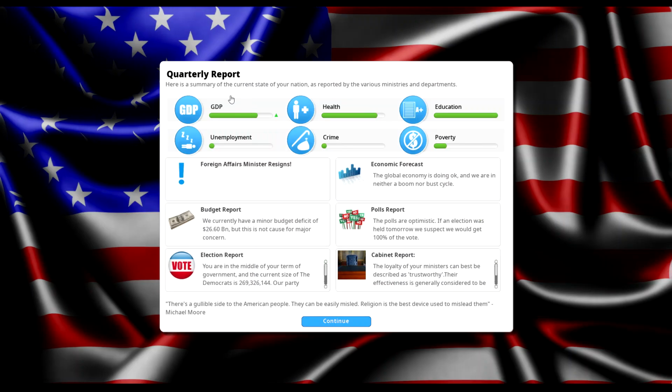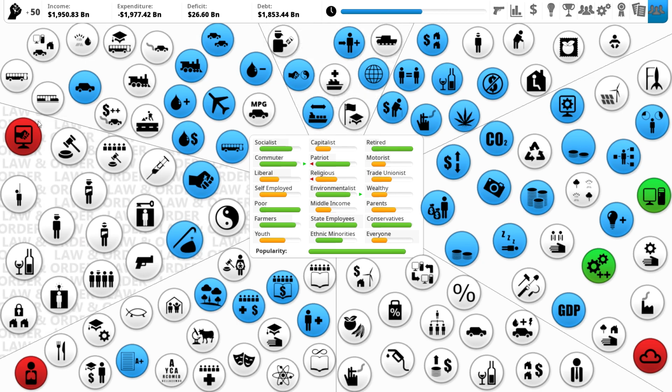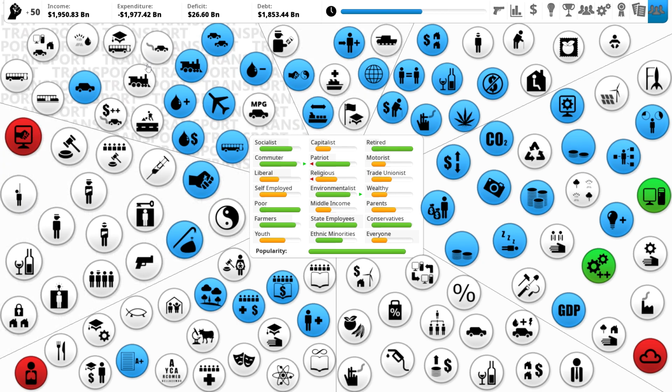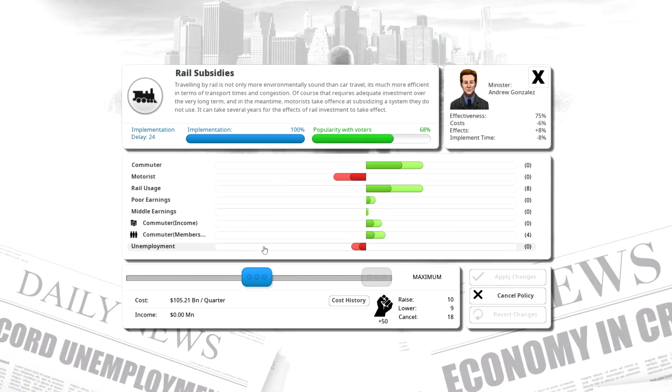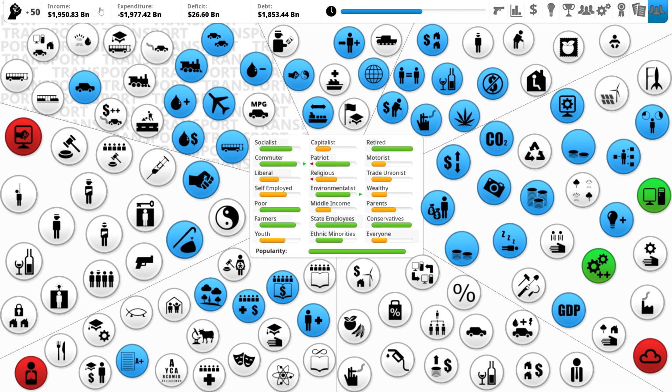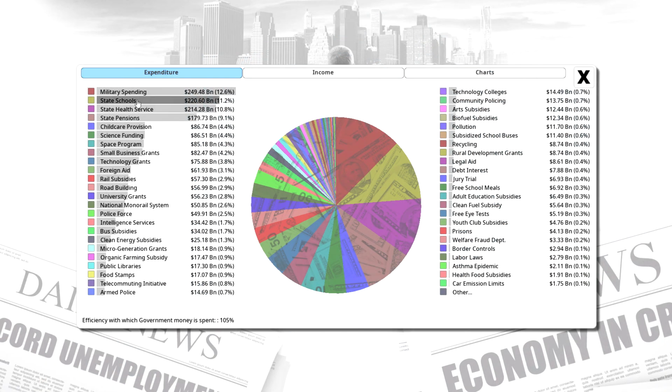Okay, we have a small deficit. So hopefully that resolves. It's probably because I started funding this, but I'm not sure. Let's take a look. Expenditures. Science funding.